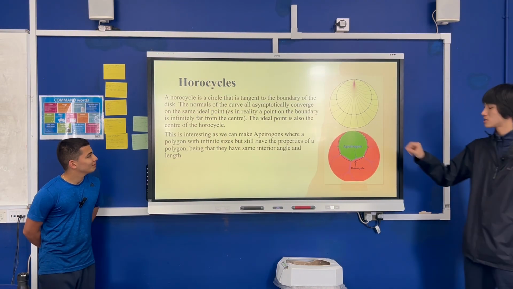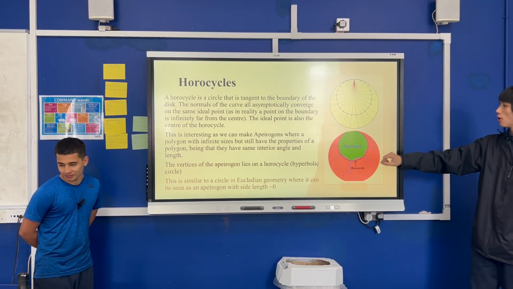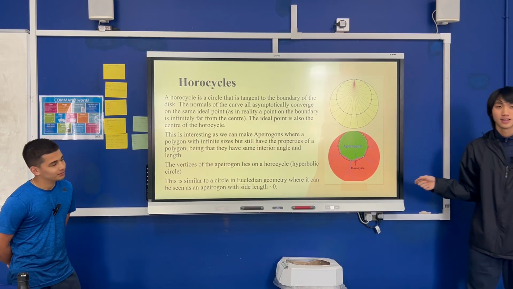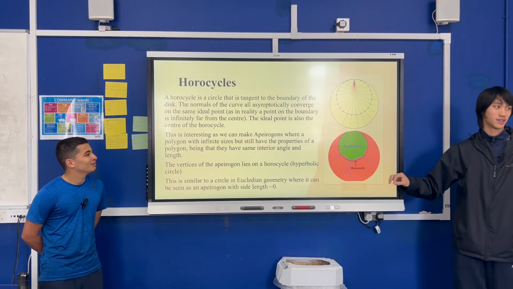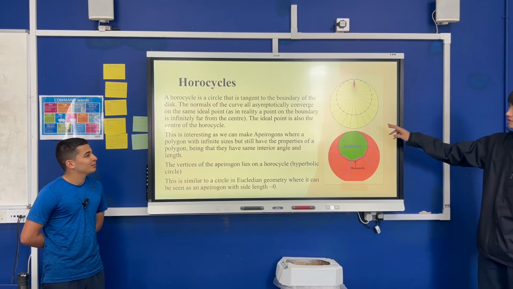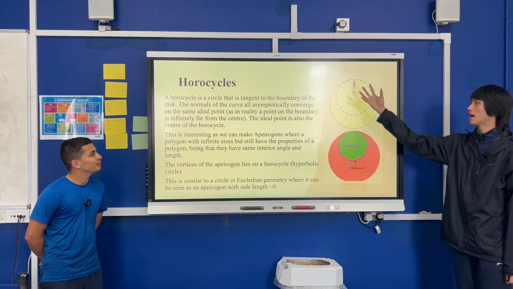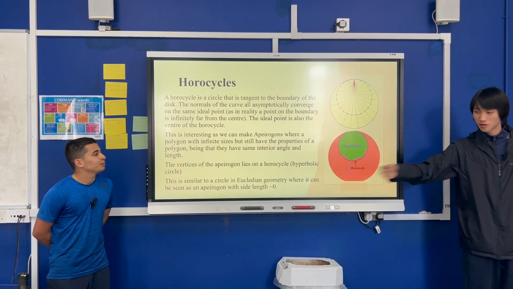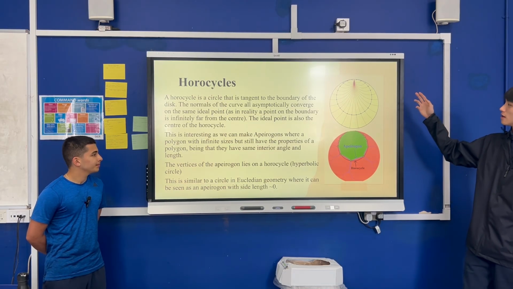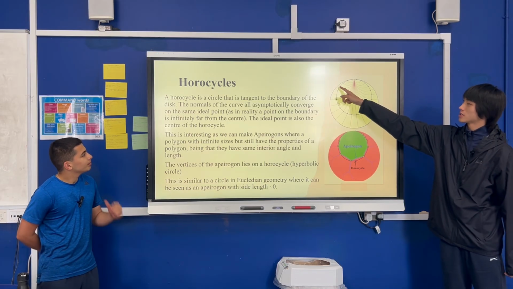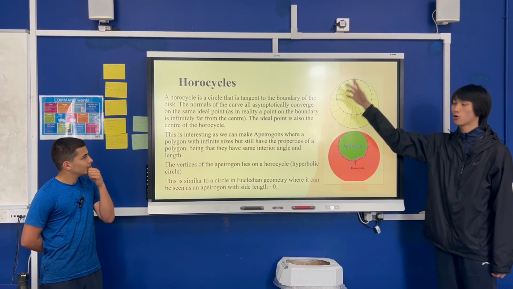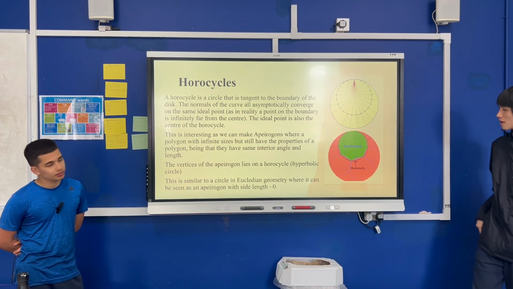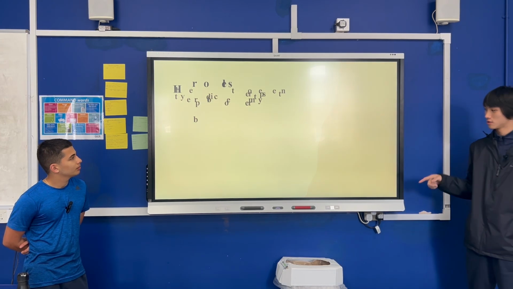Horocycles is where, instead of having a line, we have a point which is on the boundary of the Poincaré disc. What that does is it's infinitely far away, basically. And we see that very interesting, where there's the ideal point over here. The reason why it's called ideal is because we can't really physically make that, because it's going to be infinitely far away. But we can represent that, and every perpendicular line on the circle goes to the ideal point. So that's really cool. And another cool thing you can do with that is to make it a apeirogon.